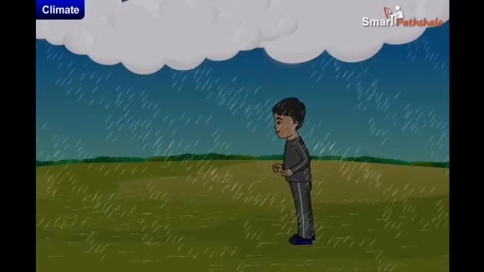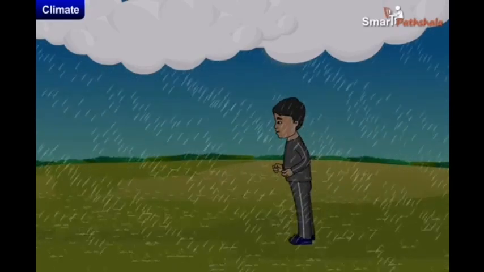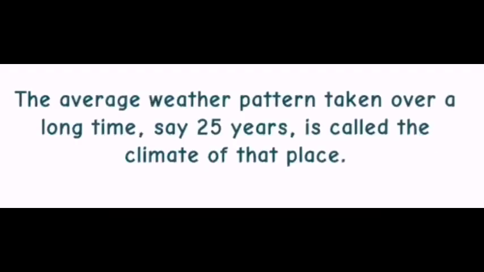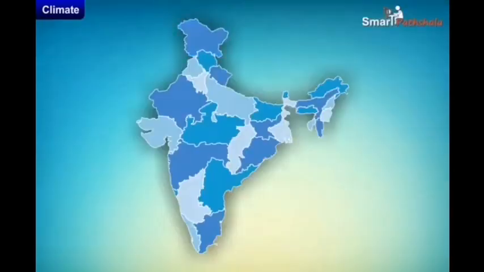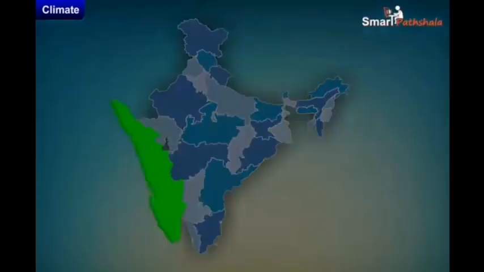And if there is heavy rainfall on most of the days in that place, then we can say that the climate of that place is hot and wet. So, what is climate? It is the average weather pattern taken over a long time, about 25 years, and it is called the climate of that particular place. For example, let us find out the mean temperature of two places in India, Srinagar in Jammu and Kashmir and Thiruvananthapuram in Kerala.